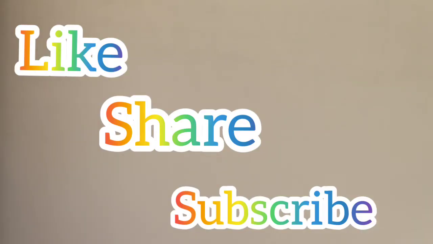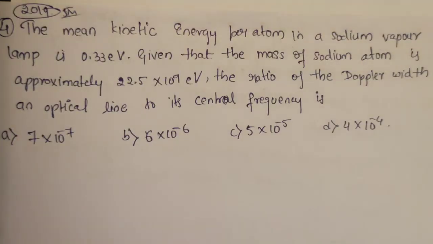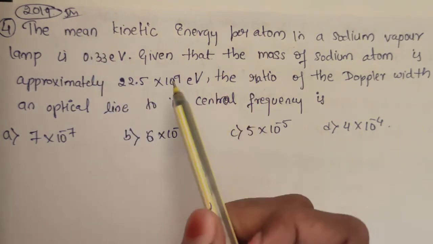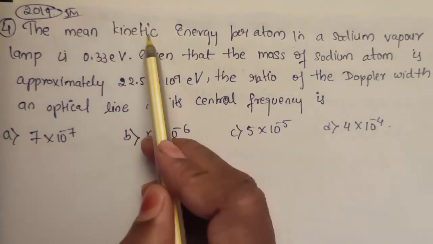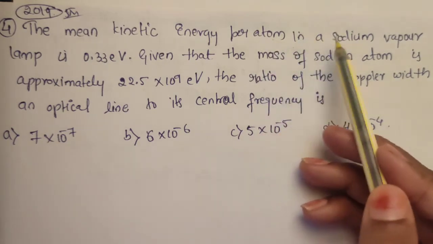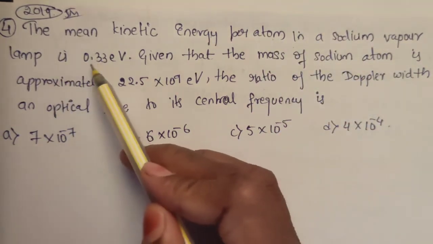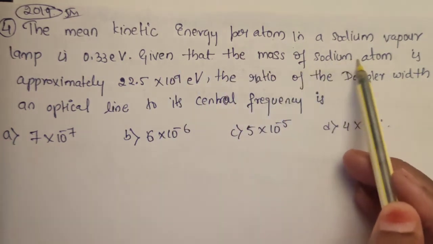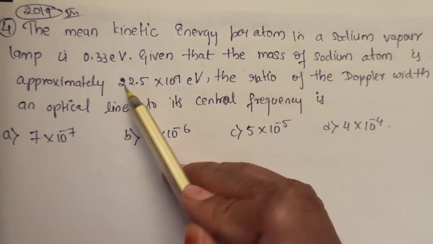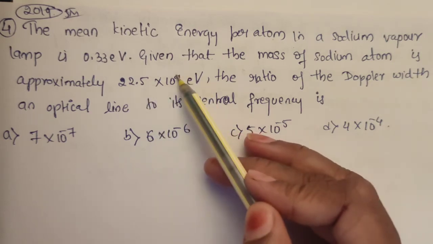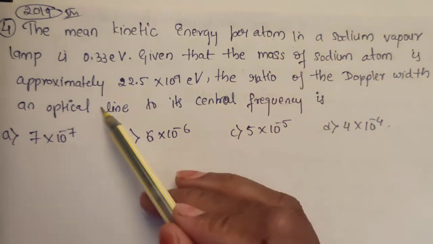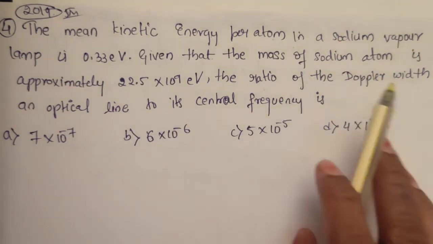Now, moving on to the second question of this video, which was asked in the year 2019 for 5 marks. It's a simple question. It states that the mean kinetic energy per atom in a sodium vapor lamp is 0.33 electron volt. Given that the mass of the sodium atom is approximately 22.5 into 10 to the power of 9 electron volt, they are asking for the ratio of the Doppler width of an optical line to its central frequency.